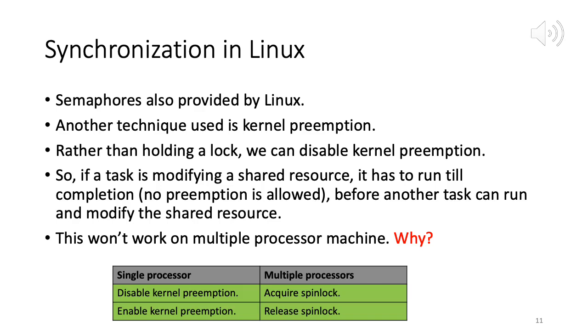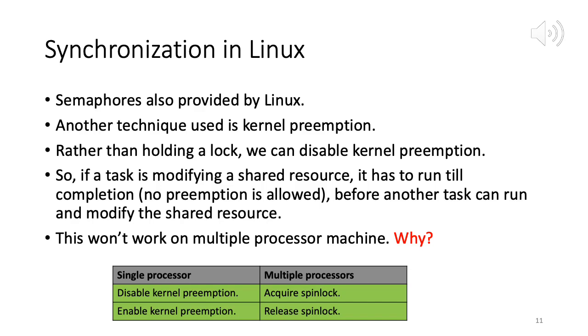On a single processor machine, first we disable kernel preemption, and then we enable it again once our shared modification is done. And on multiprocessors, we acquire the spin lock, and then we release the spin lock. So, different techniques. Once again, you can read about this in the appropriate section.